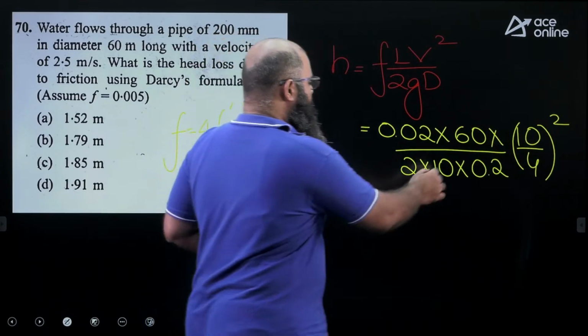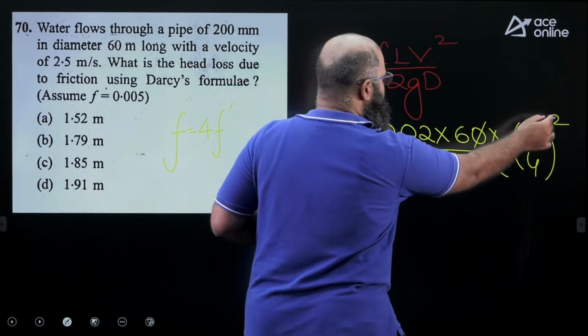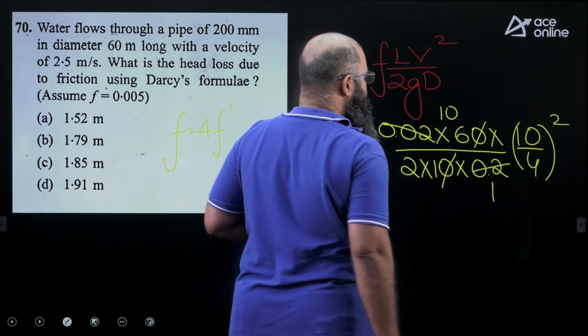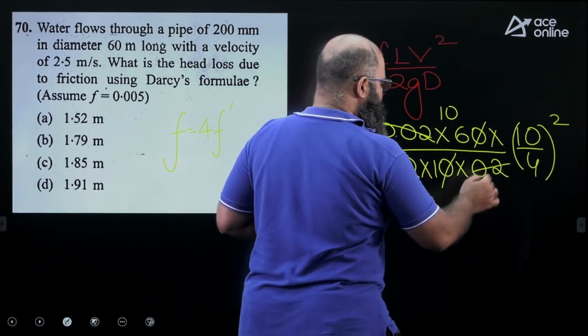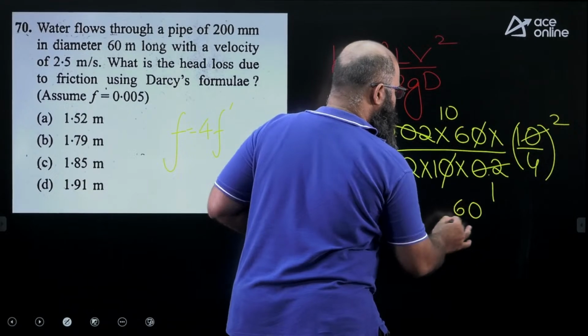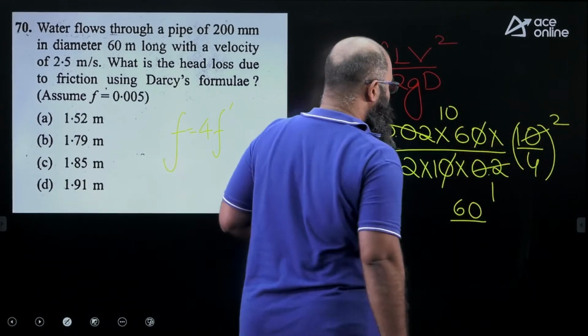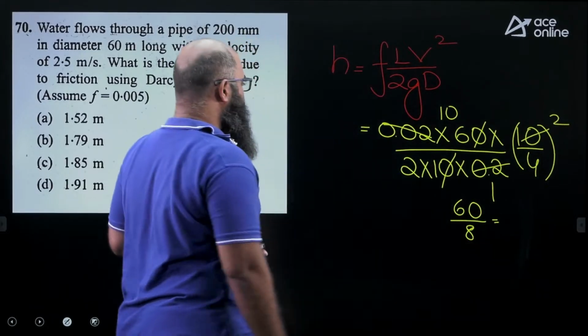Okay? If you calculate this value, what are you going to get? You see, this is 100 times 2. So this will go, I'll have 10 over here. Right? So 10 times 6 is 60. I'm having 60 divided by 2 into 4 I'm having. 2 times 4 is equal to 8.